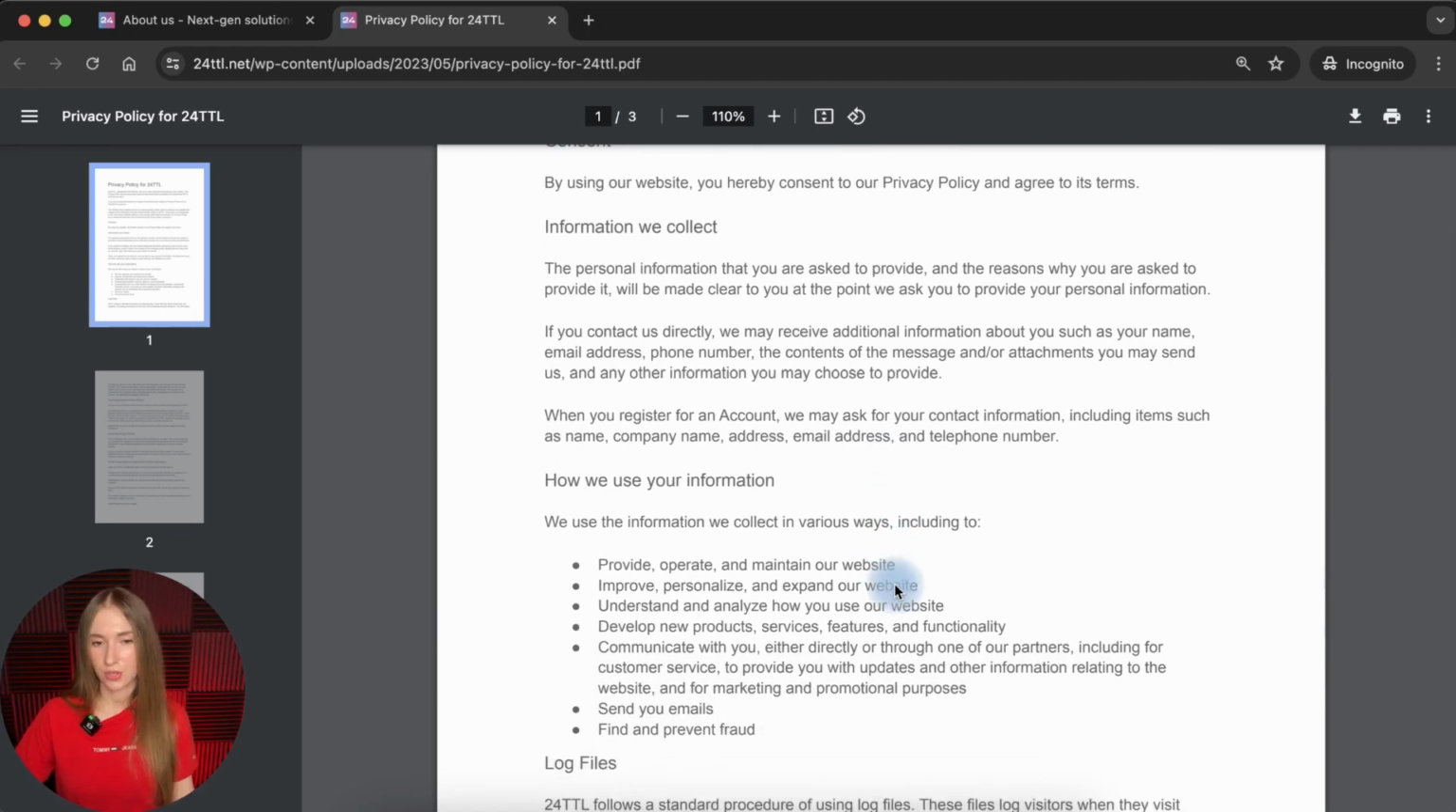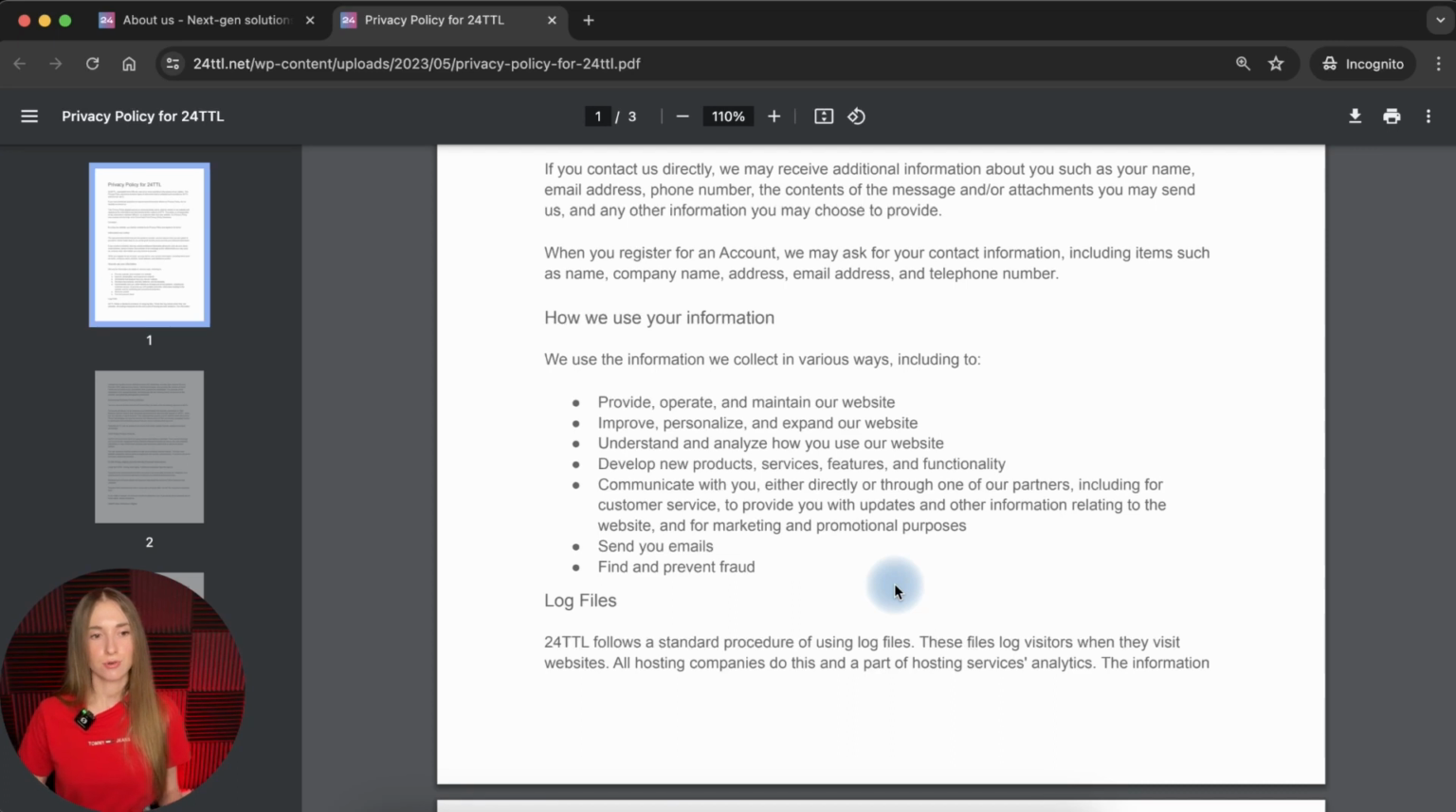Next section, how we use information. And this is also a regular section. Usually it describes the purposes for use of the personal data. Your actual task, or the task of any website owner, is to clearly define all purposes for which you will use your clients' or website visitors' personal data, right? So you need to clearly demonstrate the whole list of purposes for which you use this data. Let's check this.